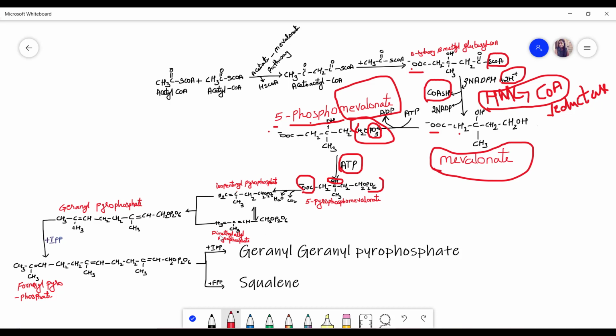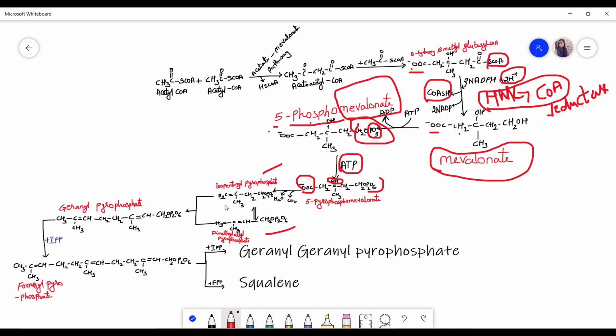And why is it called dimethyl? Because if you see here, we have two methyls, isn't it? That's why it's called dimethyl. These two are very important precursors of this acetate mevalonate pathway. This isopentenyl pyrophosphate and dimethyl allyl pyrophosphate will both get condensed and form this geranyl pyrophosphate. How is it condensing? With the help of isomerase enzyme.